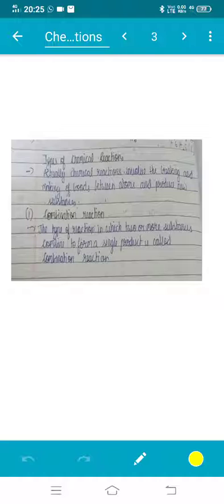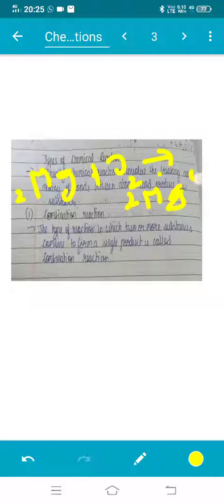Okay. We take the same example we were taking: 2Mg plus O2 gives 2MgO. So here is the balanced equation. There are two reactants, Mg and O2, and the product is MgO, magnesium oxide. So two substances combine to form a single substance.